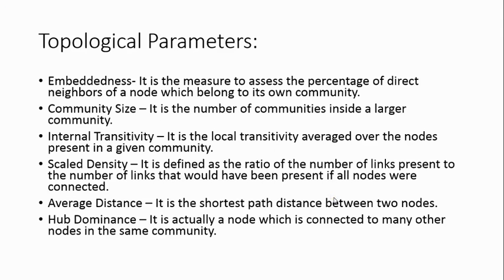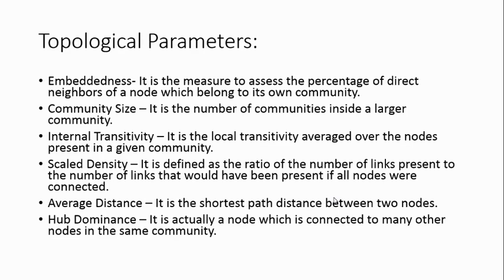So the topological parameters which I have considered are these six. First, embeddedness. It is nothing but the measure to assess the percentage of direct neighbors of a node which belong to its own community. Community size is nothing but the number of communities inside a larger community. Internal transitivity.